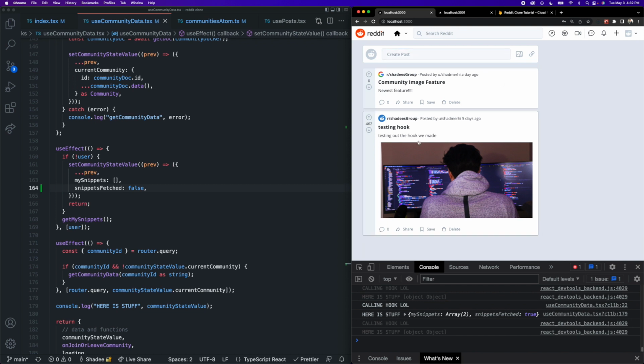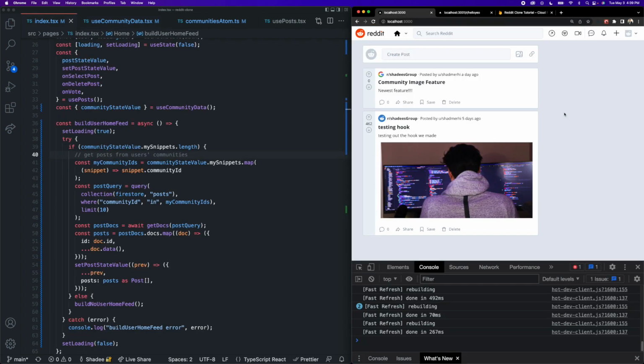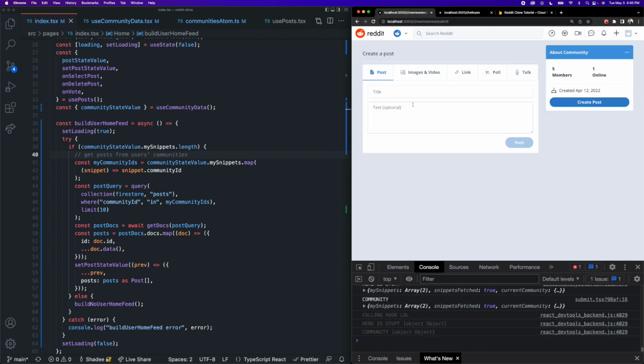Okay, and both of the user and non-user feeds look exactly the same right now because our database only has 2 posts in them. And so to actually differentiate the 2 feeds here, let's go back into that new community, or go into some other community that you have created. And I'm going to create a post in here.